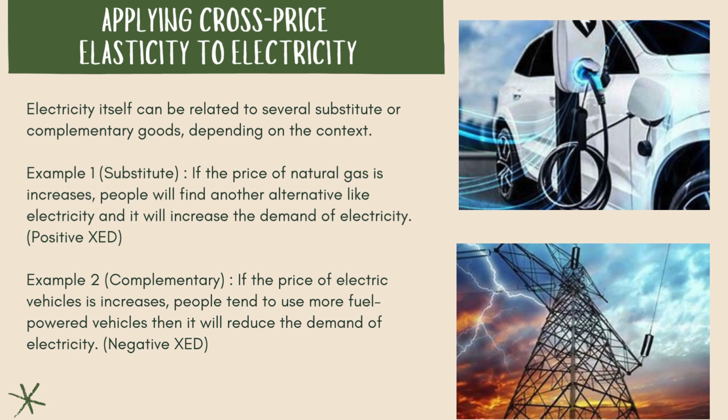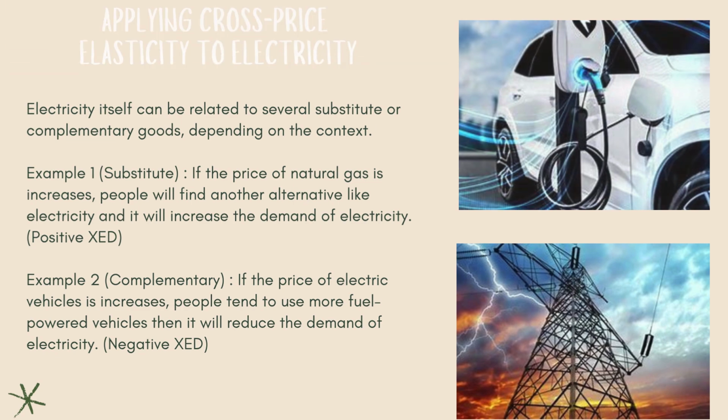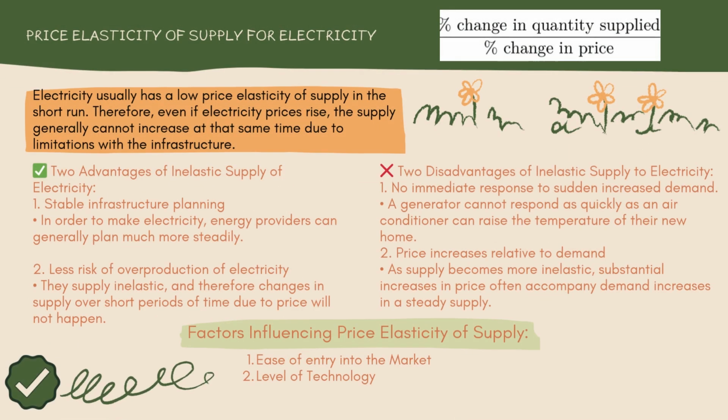The second is complementary goods. These are goods that are used together with electricity. For example, if the price of electric vehicles increases, people tend to use more fuel-powered vehicles. Then it will reduce the demand for electricity, which leads to negative cross-price elasticity.